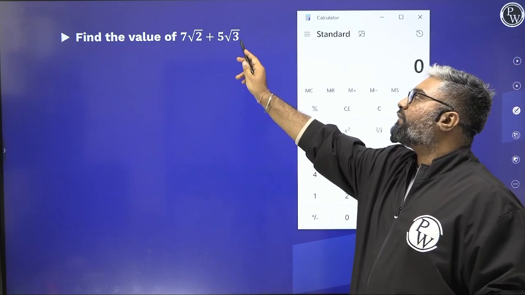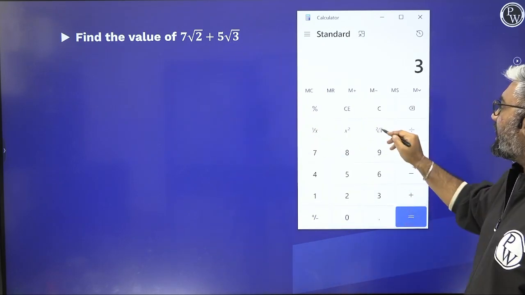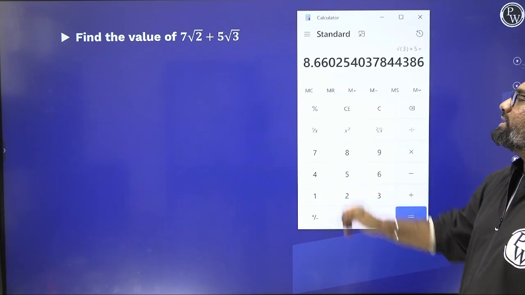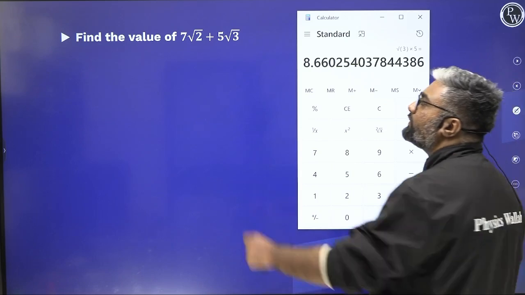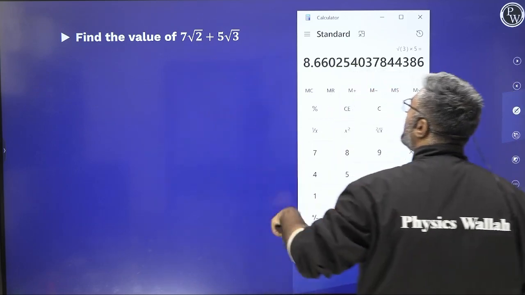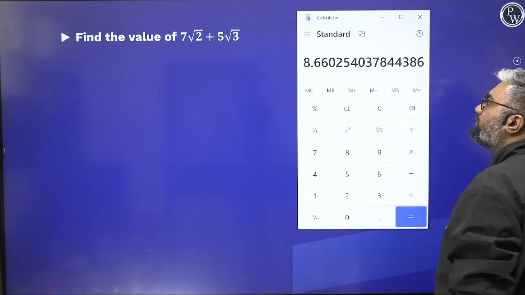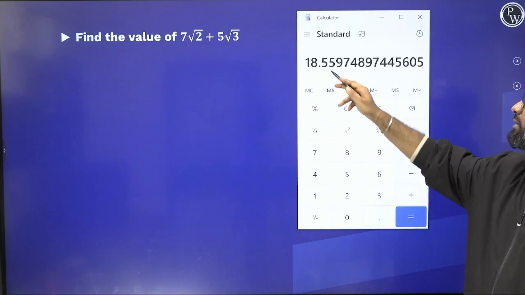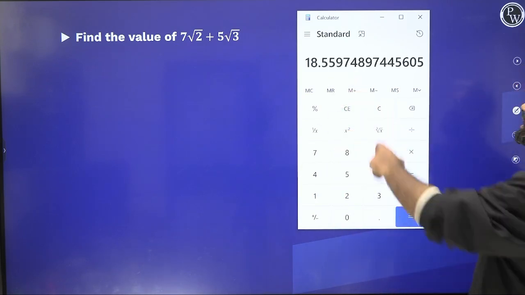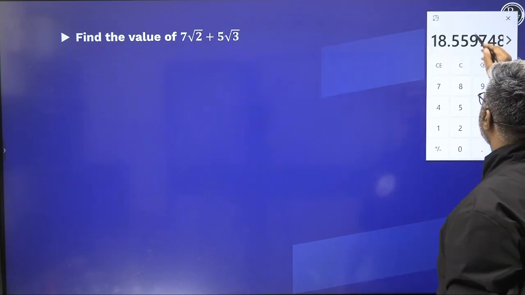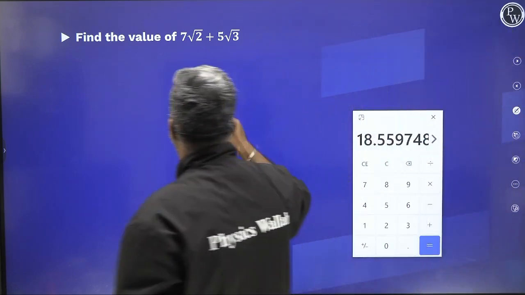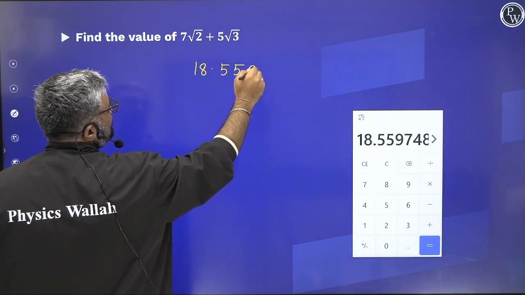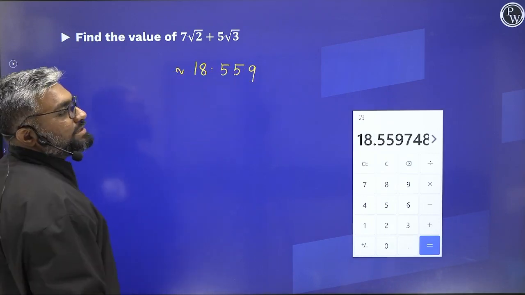Next we need to find 5 root 3. So first we'll find root 3, and multiply this with 5. We get 8.66. Since we have to add both of these, I simply add it in memory. This thing is added in memory. I clear the entry and recall the memory. I have 18.559 as my answer. Yes. See how easy this becomes.